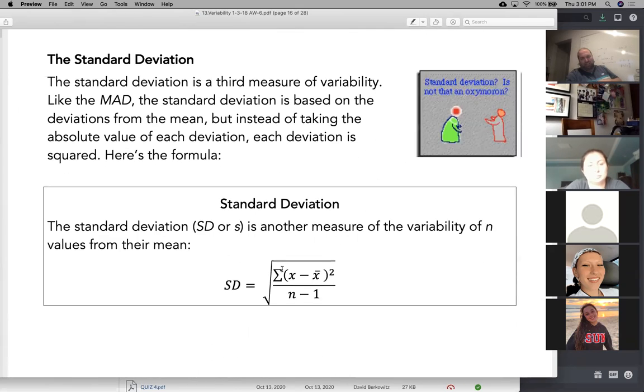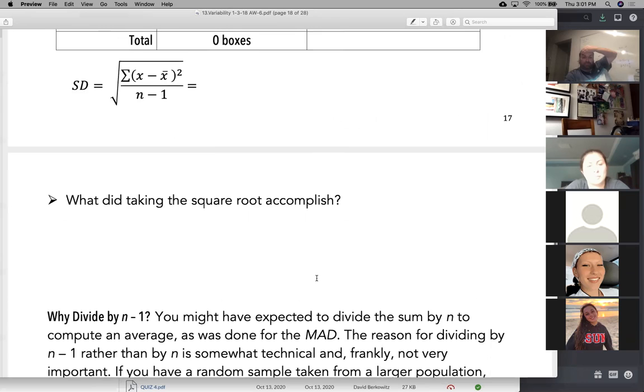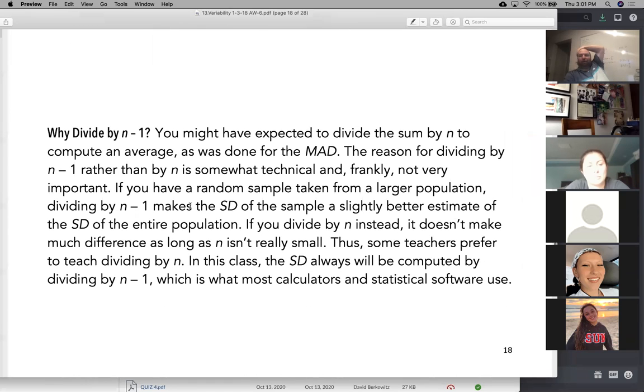The standard deviation was similar and more complicated. You see how far each data point is from the mean. Rather than absolute valuing them, you square them, add them all, divide by n minus 1, not by n, and then take the square root. That gives you the standard deviation, which you use with the mean. Why divide by n minus 1? We talked about that. That had to do with the concept of bias.